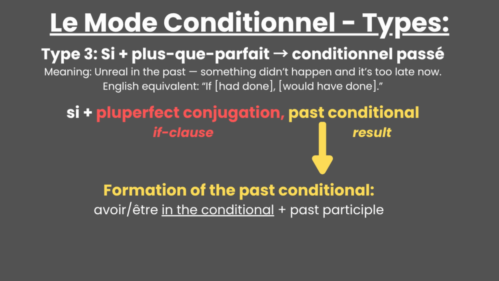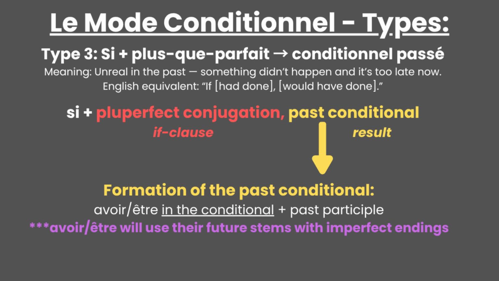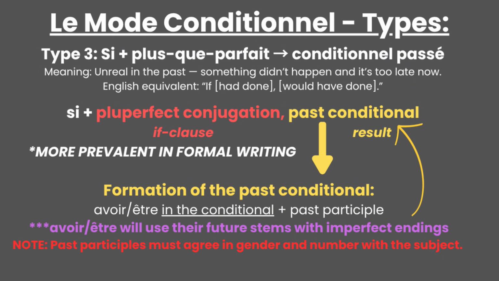The formation of the result is made using the auxiliary verbs avoir and être in the conditional plus a past participle. This means that avoir and être will use their future stems with imperfect endings, thereby giving their formation in the conditional. Additionally, don't forget that past participles must agree in gender and number with the subject. Once again, it's something I've shown many times before in previous videos, so I will not explain it here. Due to the complexity of this type, it's more prevalent in formal writing, but not in speech, which means that you will find it more in French literature. Still, it's important to know how to use it in speech.